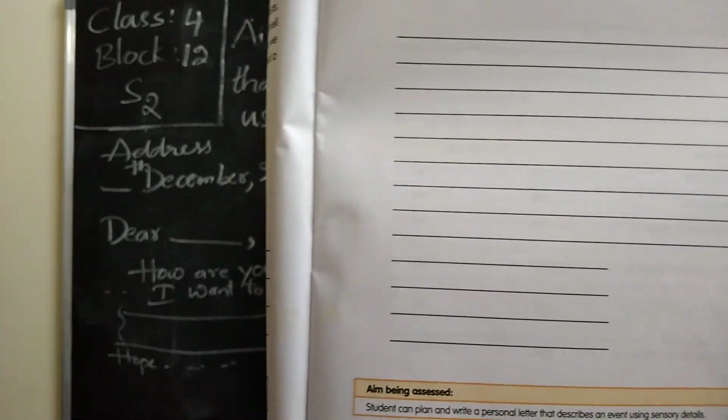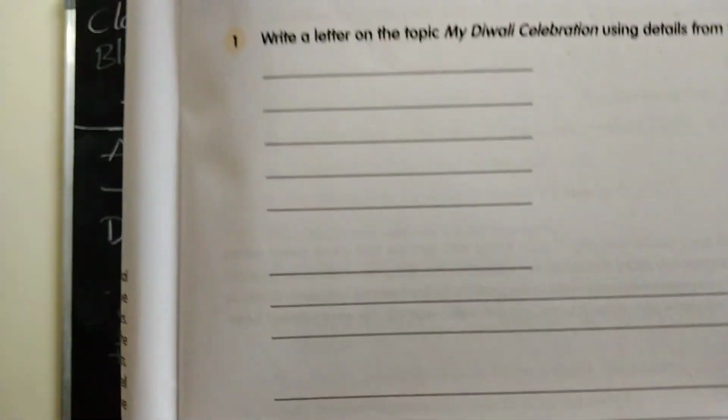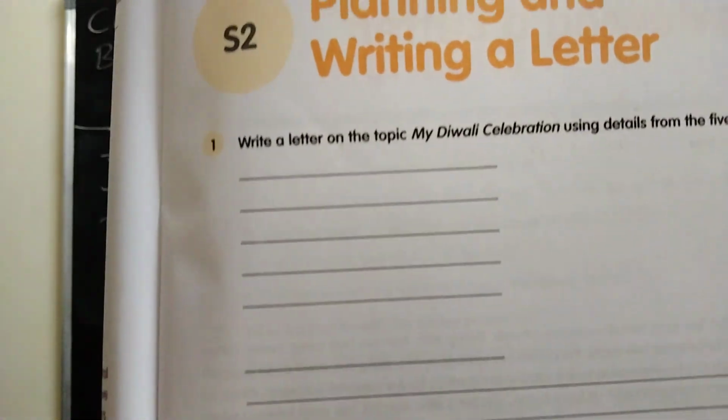In the body of the letter they have given almost 5, 6, 7, 8, 9, 10 lines. In those 10 lines, use the last two lines for your conclusion, saying that I hope you may come to my birthday party next week, or that you are waiting for the letter, whatever your conclusion might be. Try to complete the letter and send it through WhatsApp. Okay kids, thank you.